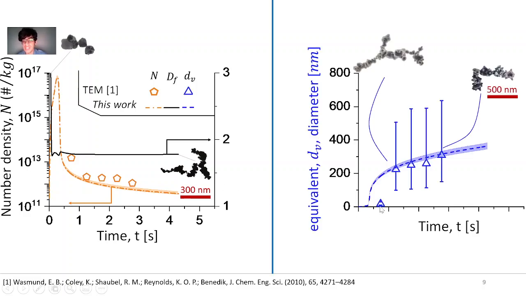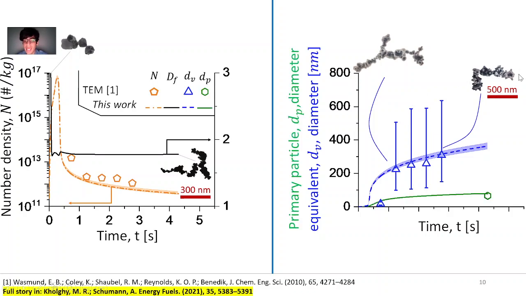Additionally, volume equivalent diameter constantly increases due to collision, which results in a larger agglomerate with more primary particles. However, primary particle diameter grows monotonically due to the low sintering rate. In conclusion, we use a new characteristic sintering time in population balance modeling to predict the evolution of nickel agglomerates from the very earliest stages of sintering.